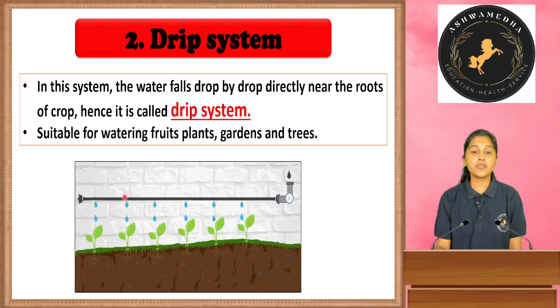You can observe here, there is a main pipe which has holes on it. When the tap is turned on, the water will flow. That water will fall through the holes directly to the roots of the plant. And this is the best method where there is scarcity of water.